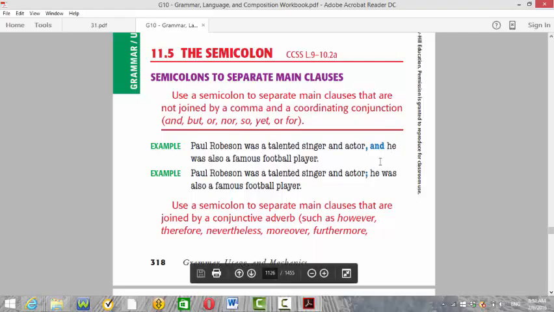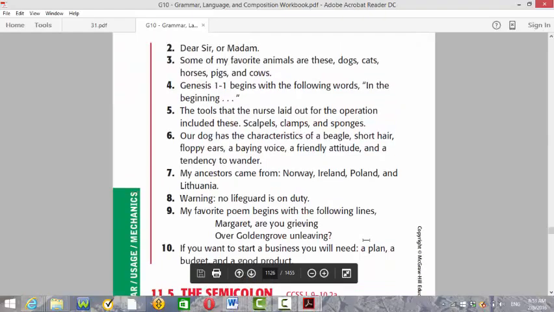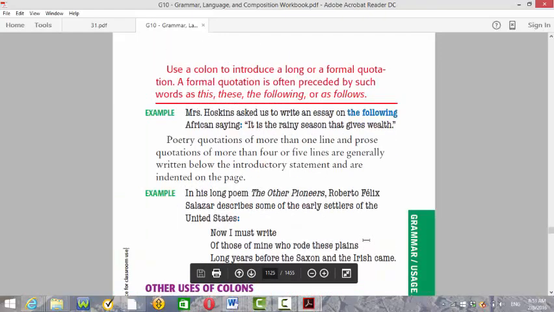Look at the example here. Paul Robinson was a talented singer and actor, and he was also a famous football player. So instead of and the comma, I just put a semicolon. The next use is to separate main clauses that are joined by a conjunctive adverb, such as however, therefore, nevertheless, moreover, furthermore. So he's saying that compound sentences can be separated with the conjunctive adverbs. So when you use them, you'll have to use the semicolon here.